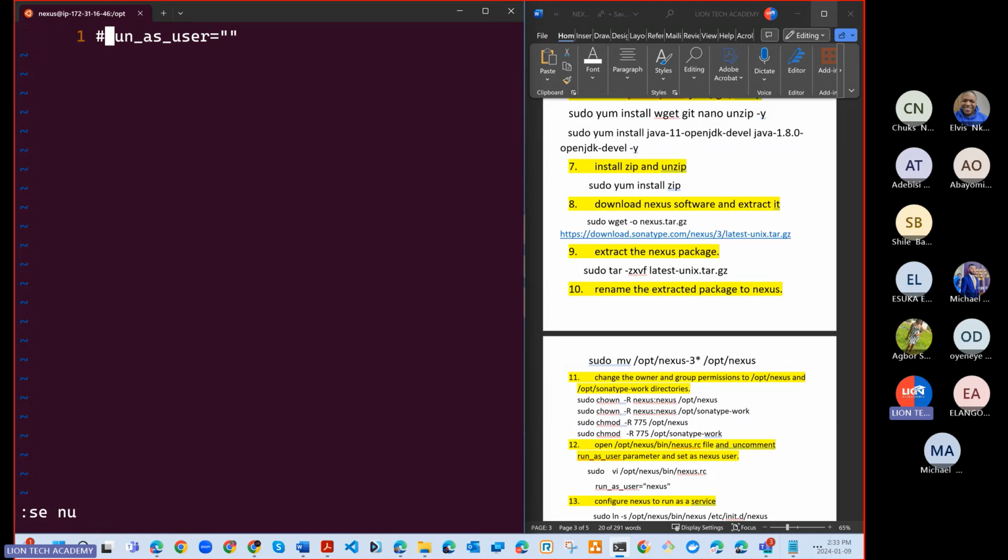So line number 1 is what? Is commented. We are going to remove that comment. So press I to enter insert mode, remove the comment, and of course, type nexus in here. Save and quit. There we go.